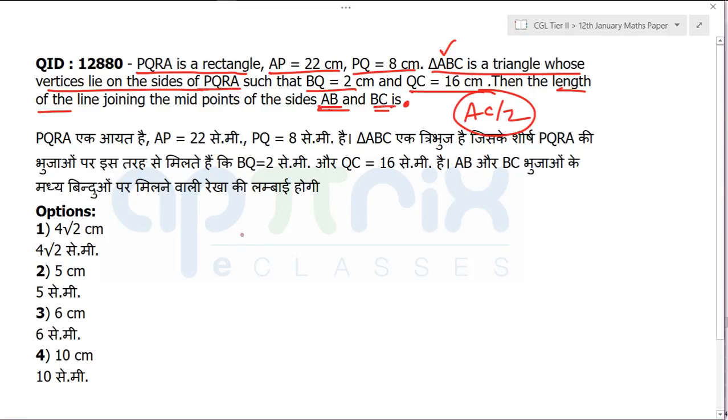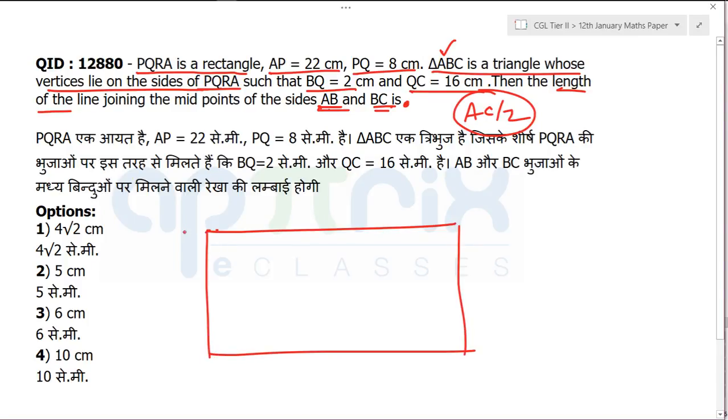So let's start creating the diagram and see what it becomes. It is about this. This is a rectangle where AP is given to be 22. And I'll show you why it is important to have an algorithm before solving the question. You will understand immediately here. PQ is going to be 8. Now they are saying that BQ is equal to 2 centimeter and QC is equal to 16 centimeter.